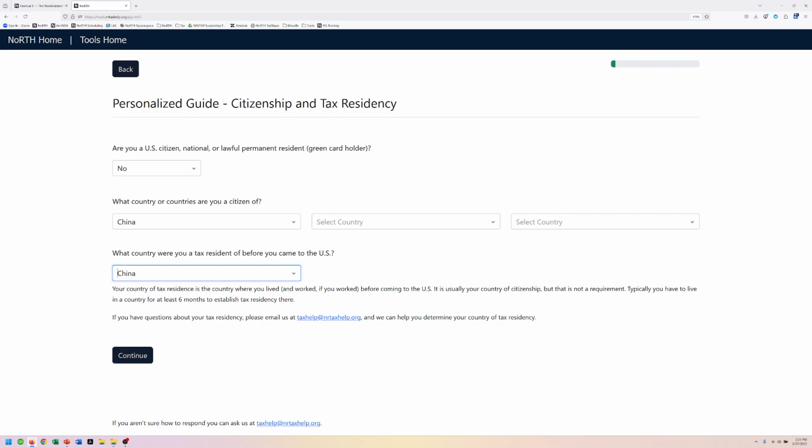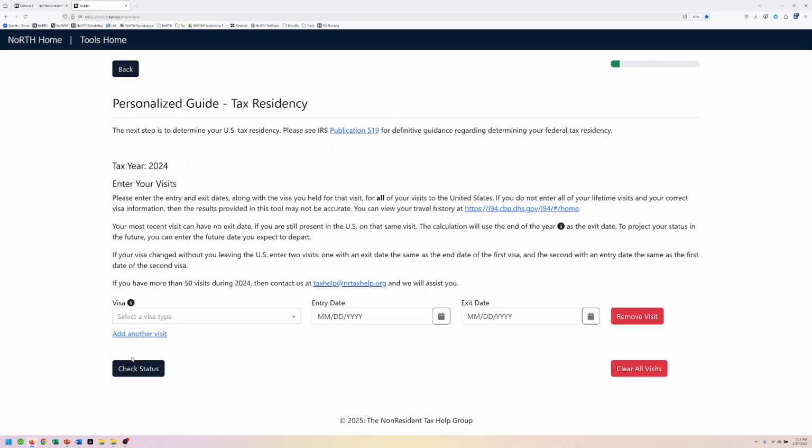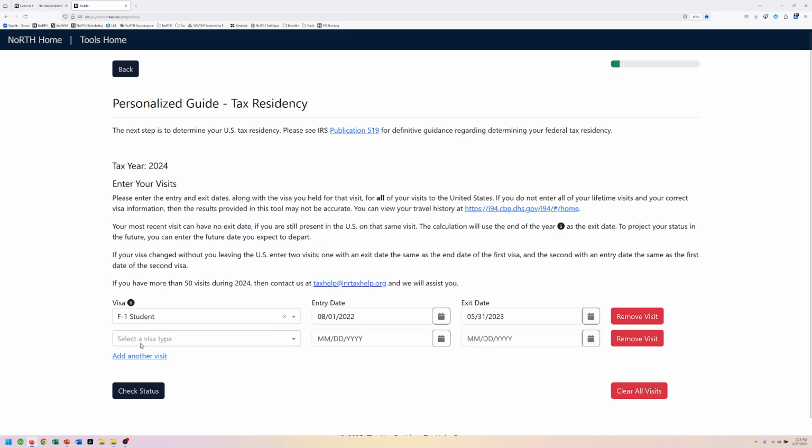If you lived in a different country than your citizenship, that could very well be the case, and that would make your tax residency that other country. If you have any questions, you're always welcome to email us, and we can help you figure that out. All right, the next thing that we need to do is enter her travel and visa history. So that will determine her federal tax residency status, which is going to determine a lot of things about her taxes and what kind of treaty benefits she might be able to take advantage of.